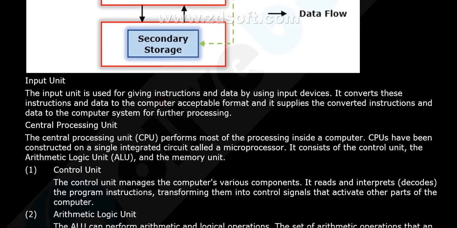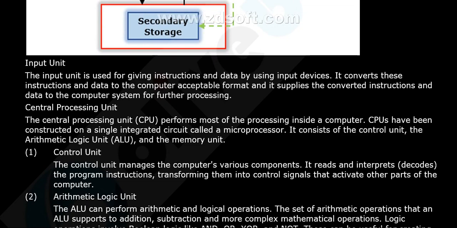So let's see the input unit. The input unit is used for giving instructions and data by using input devices. It converts these instructions and data to a computer-acceptable format, and supplies the converted instructions and data to the computer system for further processing. The system works just like a human brain. The inputs we take from our skin and organs are transmitted to the brain and we perform the actions. The same is done here.